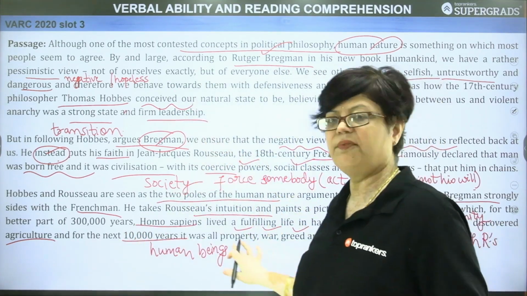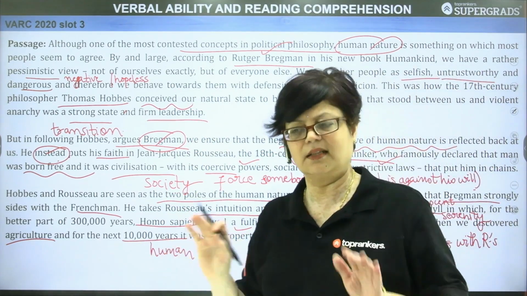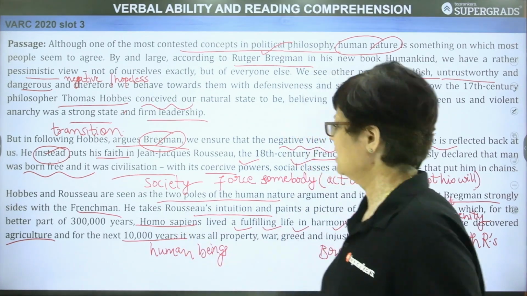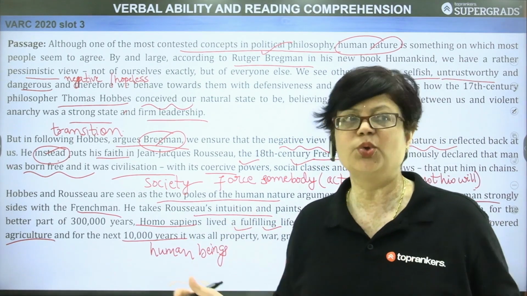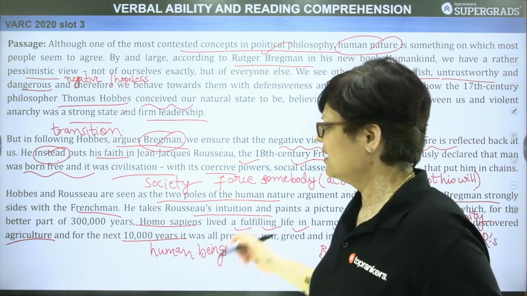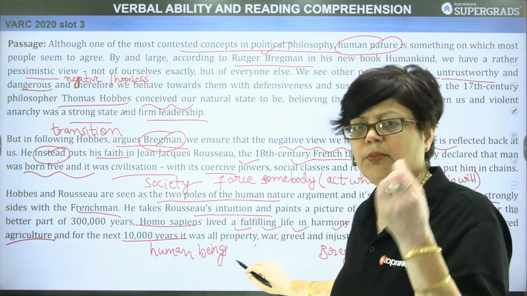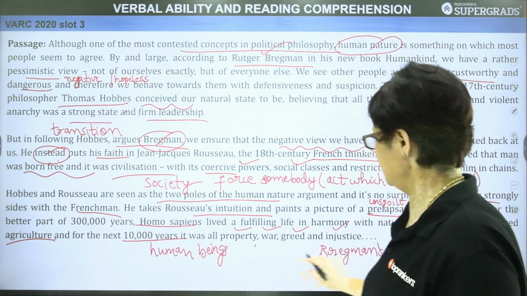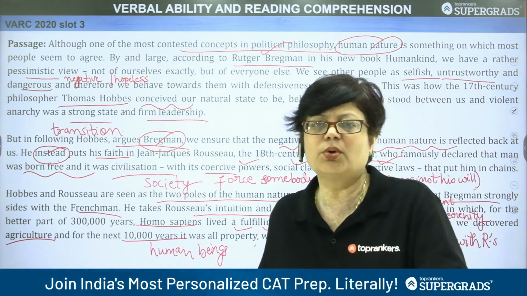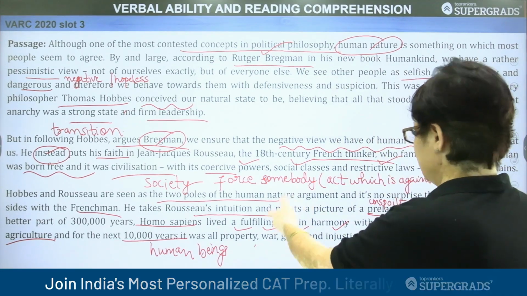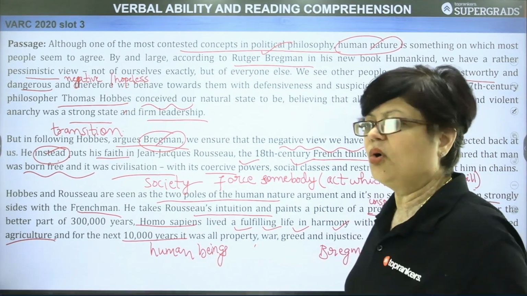So, what is the philosophy of Rousseau? That initially, or you can say, as far as Bregman is considered, these views are both identical. What do they say? That initially man was living in such a pristine state, where there was no lie, no deceit. But when afterwards agriculture came, and then after that it was related to property, greed, war, and injustice. So all these vices, in short, all the bad qualities, all the evils, they came after this. So here basically there is a description of the vices, bad qualities.